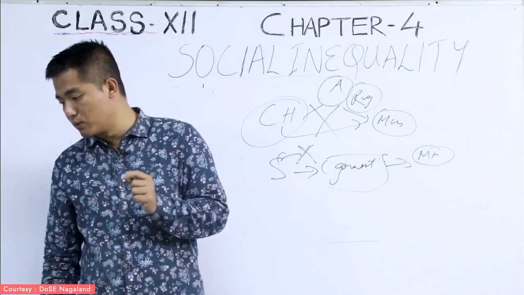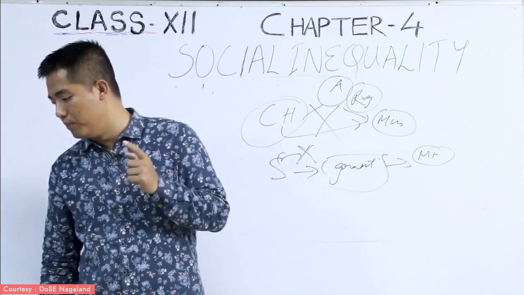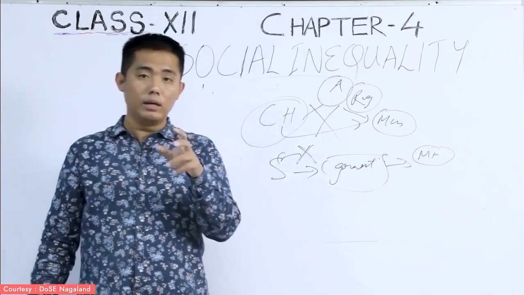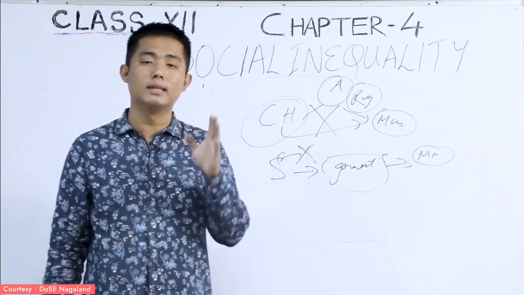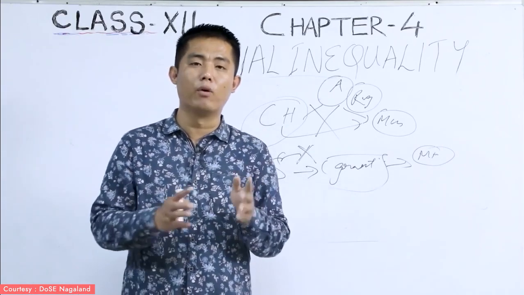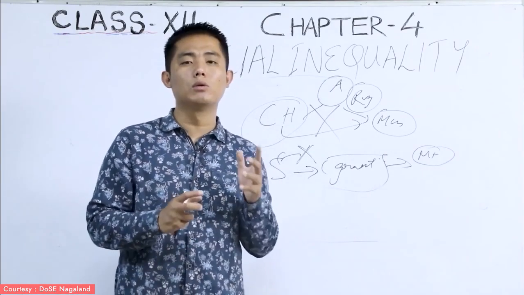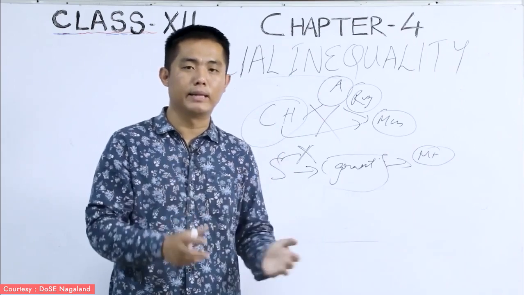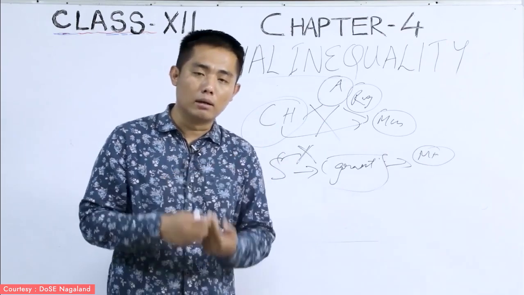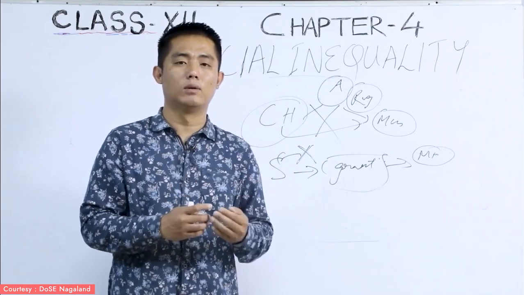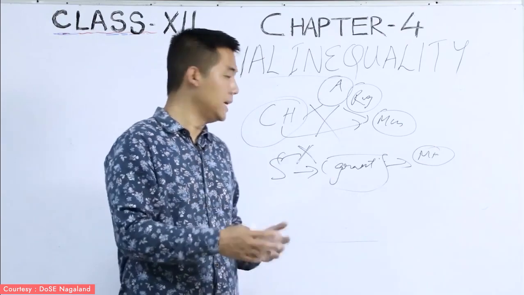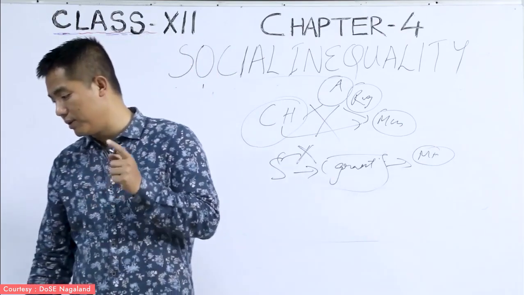Now, the next one is Article 350B. What does it say here? Here it says that it can appoint a special officer for the minorities in order to look after the welfare of the minority group, whether they are getting the grant and aid, whether they are being discriminated against or not. That is what they study here under Article 350B.